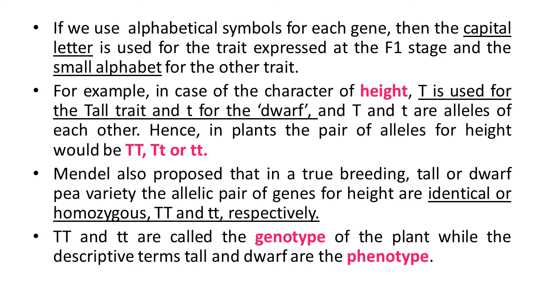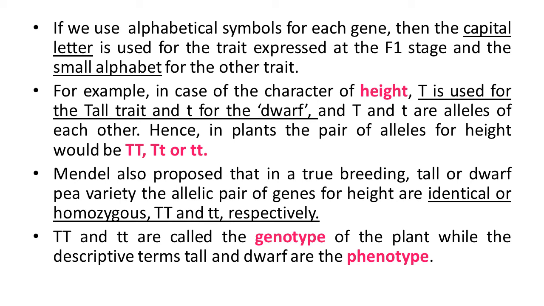Mendel also proposed that in a true breeding tall or dwarf pea variety, the allelic pair of genes for height are identical, or homozygous, means capital T and small t. Okay, homozygous means similar kind of gametes.